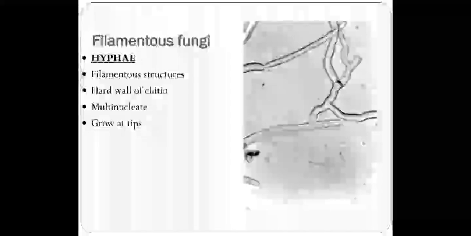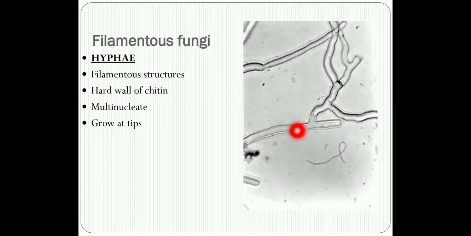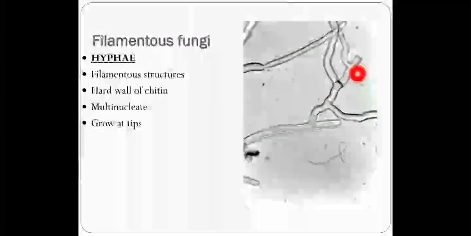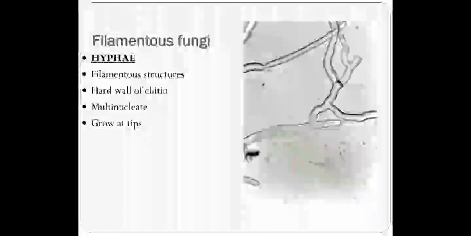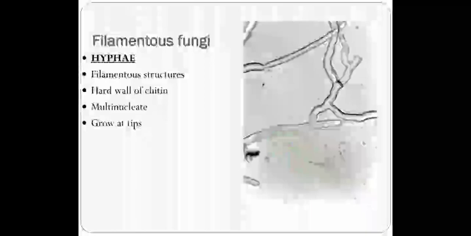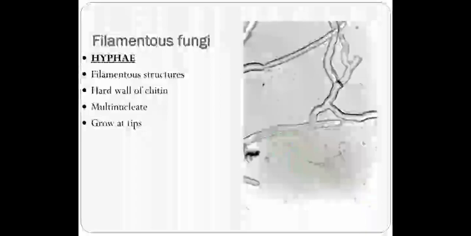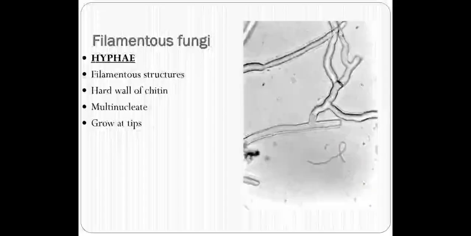They are multinucleate and they usually grow at the tips. The presence of the hyphae enables the fungus to establish itself in the host, and using these hyphae, the fungus invades different tissues and gathers nutrition from the surroundings.